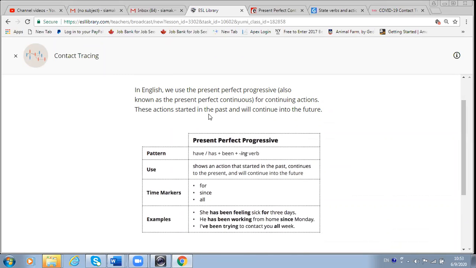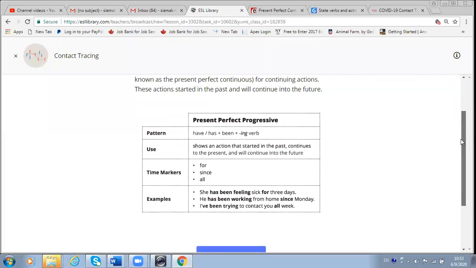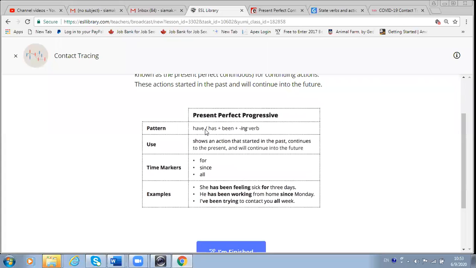These actions started in the past and will continue into the future. Usually they will continue to the future, but we are emphasizing they have continued over a period of time from the past up to present. How do we make present perfect continuous? We use have or has plus been plus the ing form of the verb.